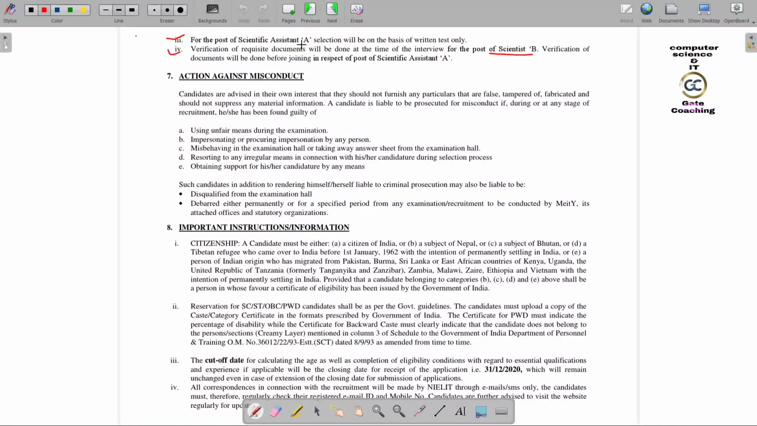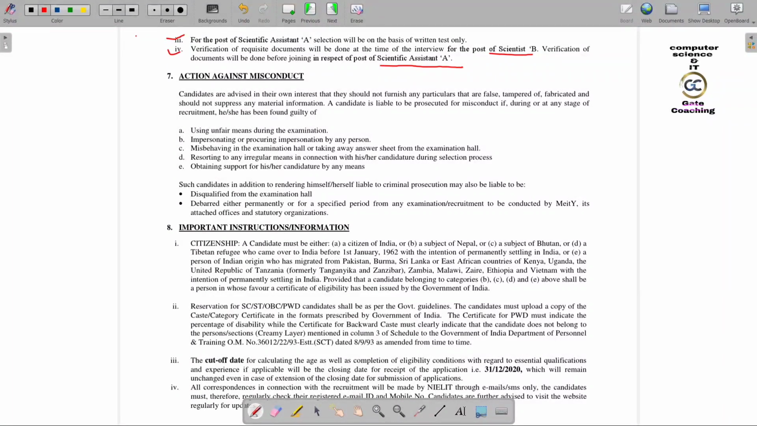For the post of scientific assistant, selection will be based on the written test only, as I have told you. And this is important: verification of documents will be done at the time of the interview for scientist B. For the scientific assistant post, verification of documents will be done before joining. Here before joining it will be checked, and there at the interview they will check.